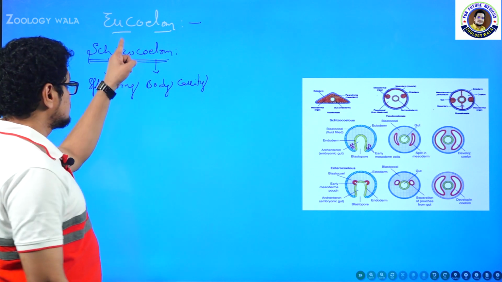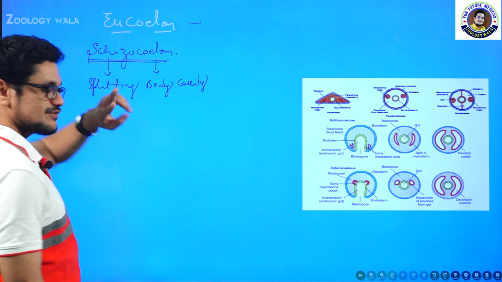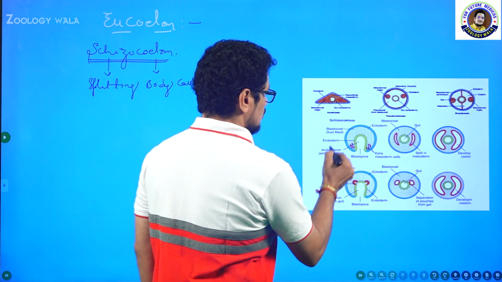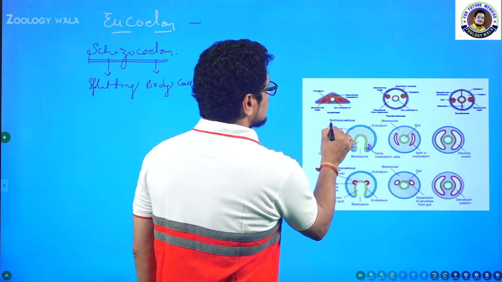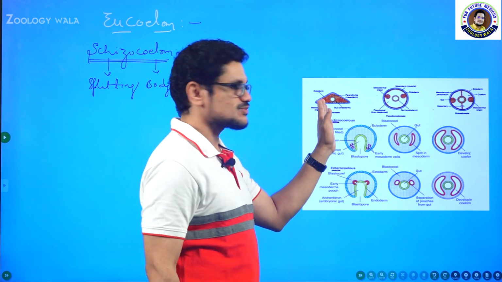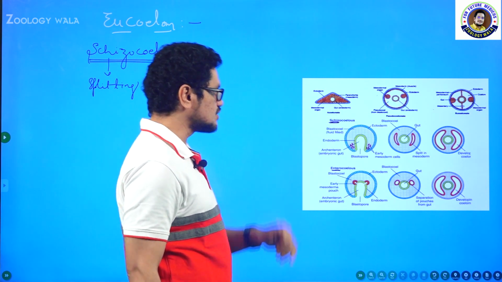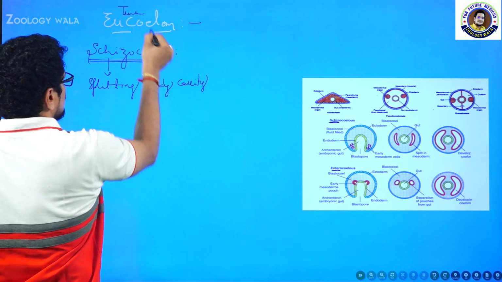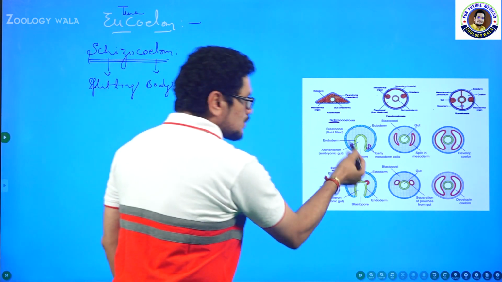Eucoelom, which is nothing but true coelom. This is of two types. The first one is schizocoelom and the second one is enterocoelom. So this one is entero and this one is schizo. The first one is acoelom, the second one is pseudo, and this is eucoelom. Eu means true, coelom means body cavity, true body cavity.